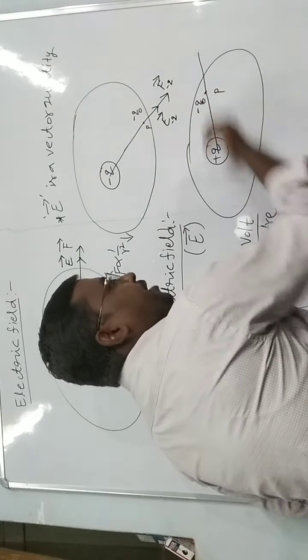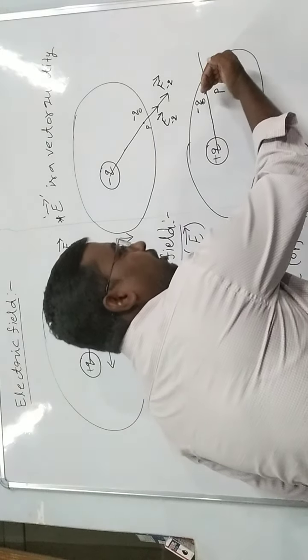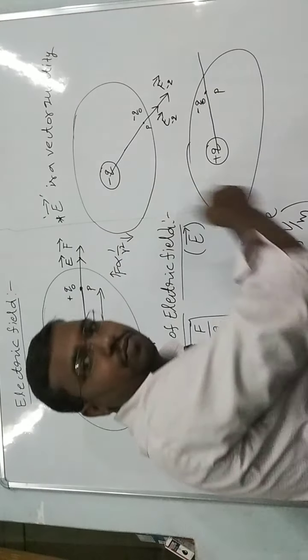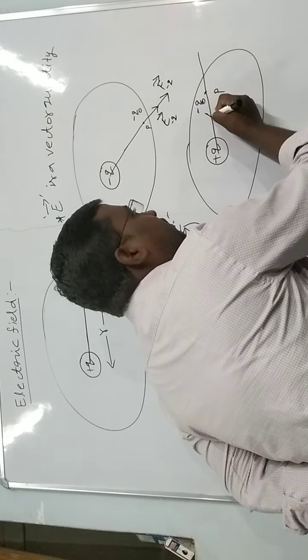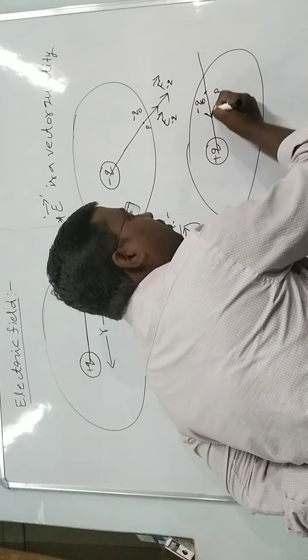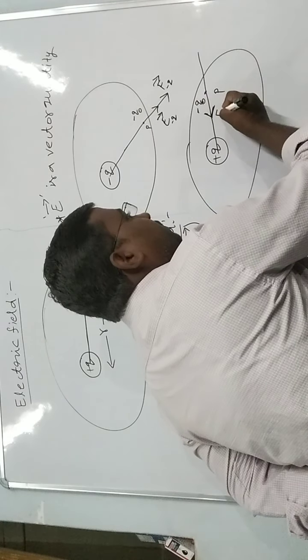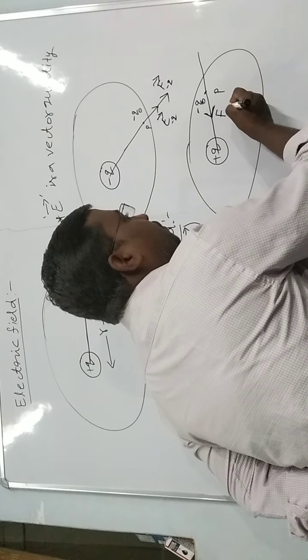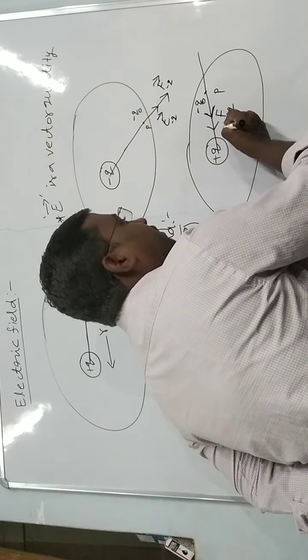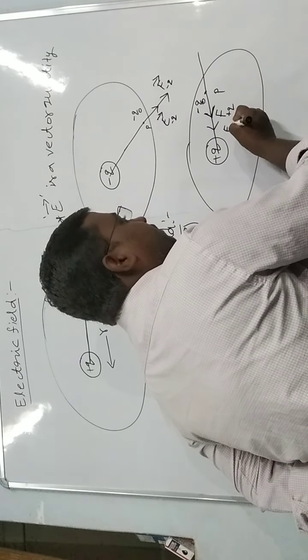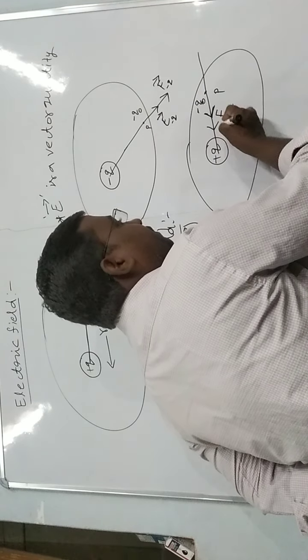Minus Q naught is attracted and moves towards the plus Q. So we write this arrow, that is, the force direction is this side. This is F due to plus Q. Similarly, the electric field also acts towards the plus Q side.